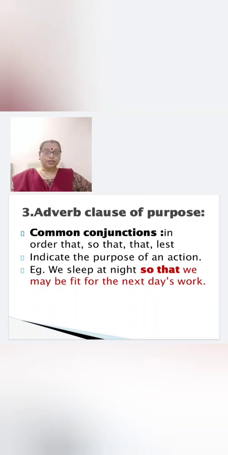Purpose. Let us see the example. We sleep at night. Why do we sleep at night? So that we may be fit for the next day's work. What is the purpose? So remember, so that you have to check. Okay.